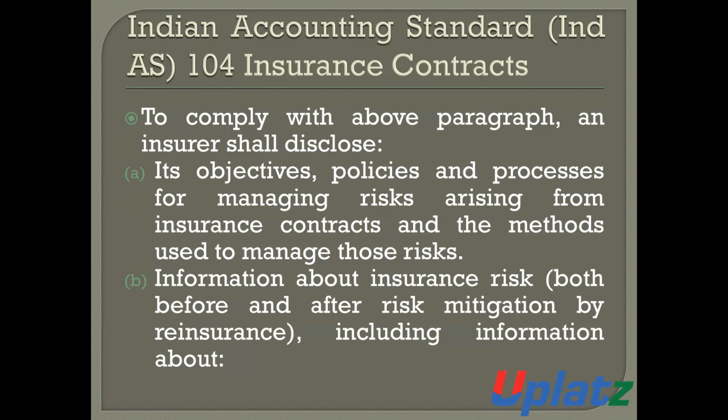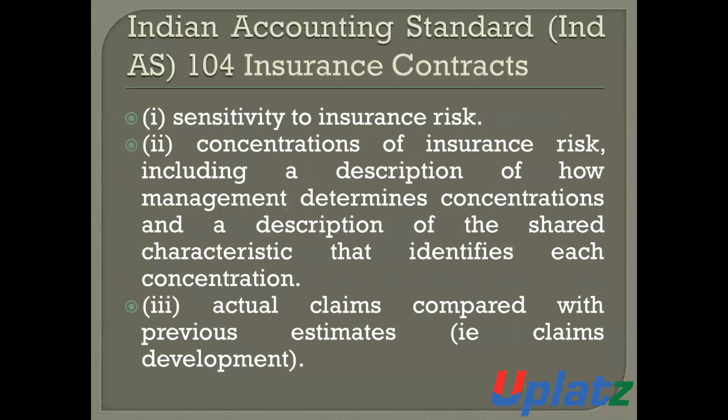Number two, the insurer shall disclose the information about the insurance risk, both before and after risk mitigation by reinsurance, including information about the sensitivity of insurance risk and concentrations of insurance risk, including a description of how management determines concentration and a description of the shared characteristics that identify each concentration, and the actual claims compared with the previous estimations.